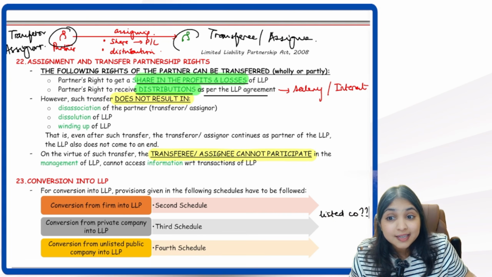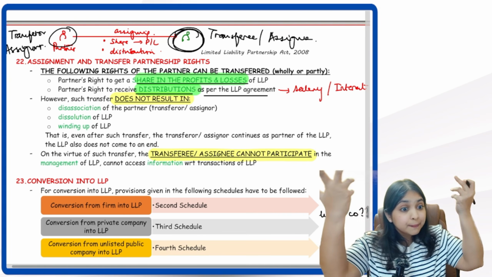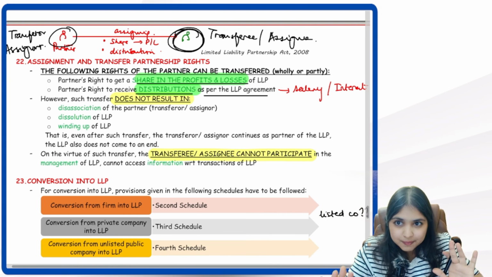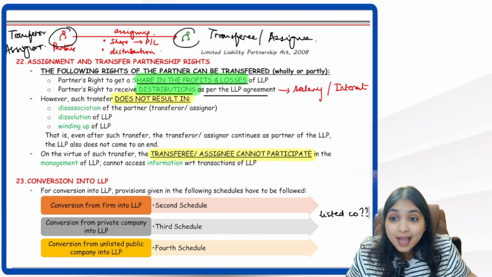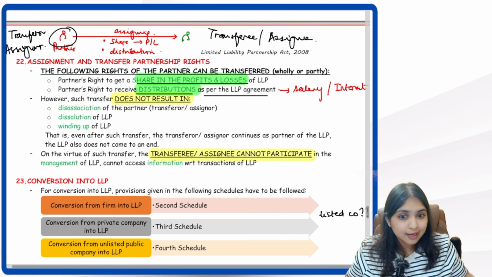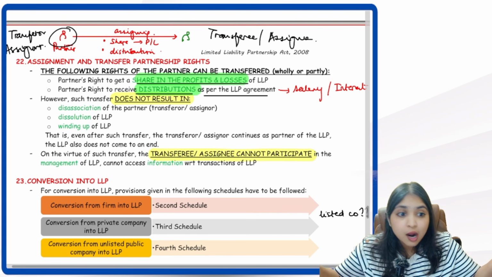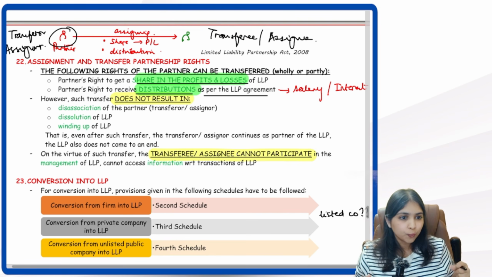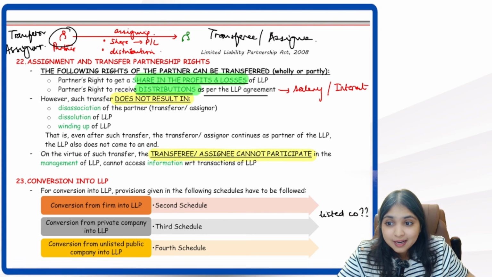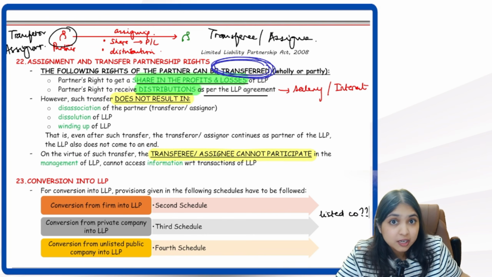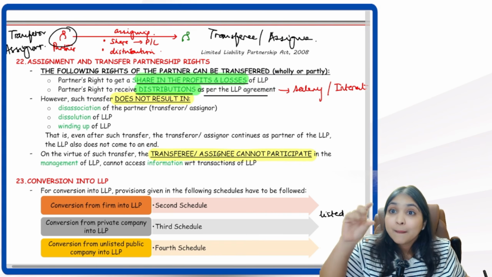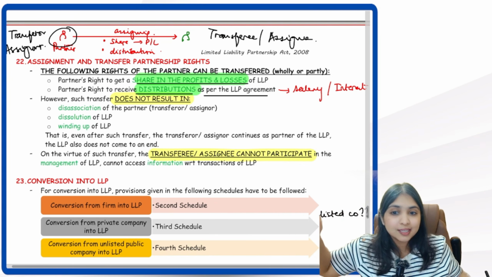Question number 4, does this person Green, does this transferee become partner now? No. He doesn't become partner. Question number 5, can this transferee now come to the LLP and participate in the LLP's management? Can this Green come to the LLP now and ask for information, accounts and all from the LLP now? No. That's all, guys. So the following rights can be assigned, can be transferred. What are the rights? Right to get share in the profits and losses and the right to receive distributions as per LLP agreement. Both the rights can be transferred, can be assigned.